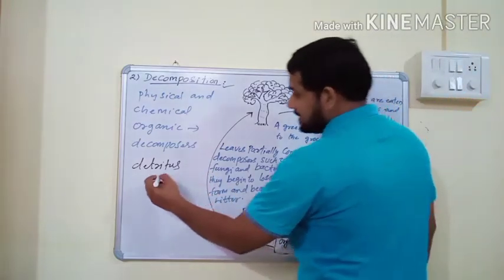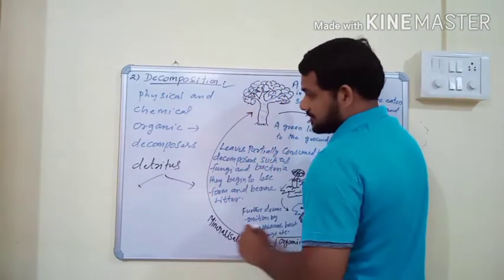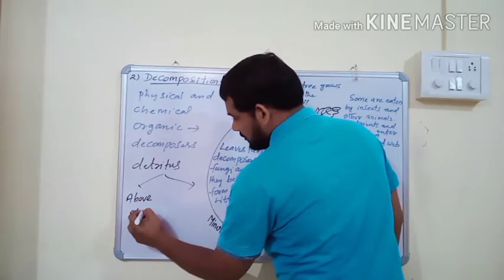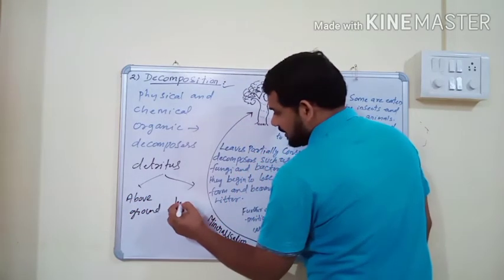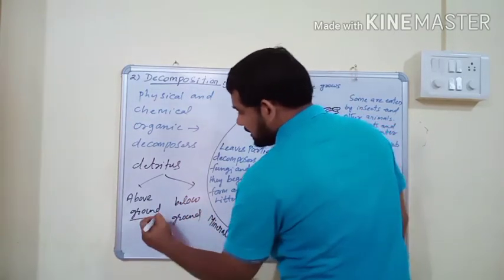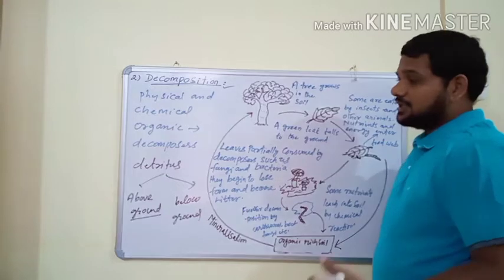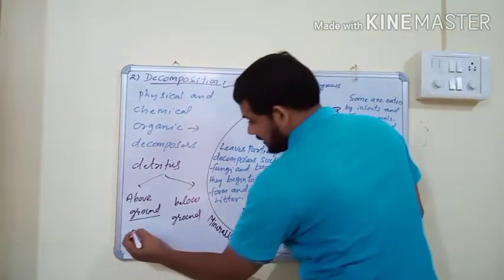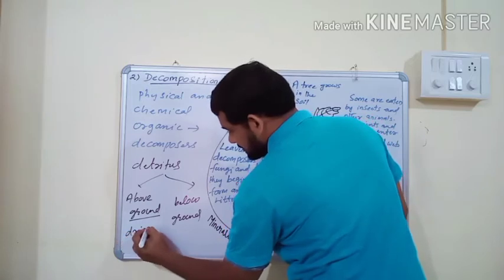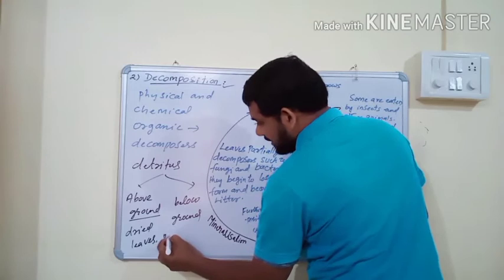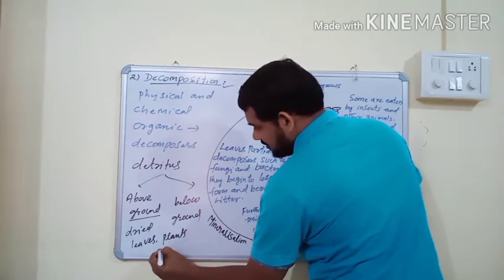And this detritus is usually of two types: above ground detritus and below ground detritus. Above ground detritus is the dead decaying material lying on the upper layer of the soil, that is dried leaves and dead parts of plants and animals.